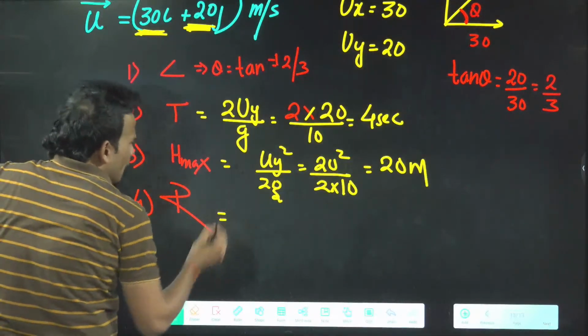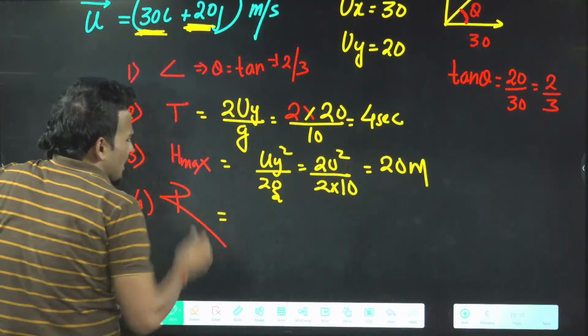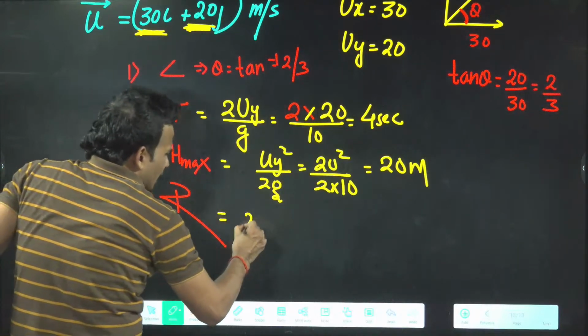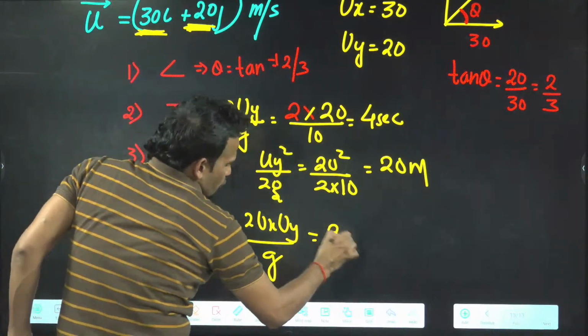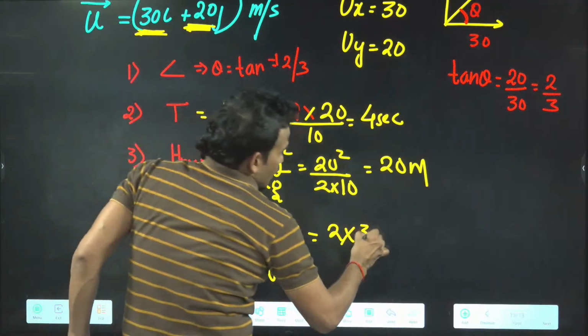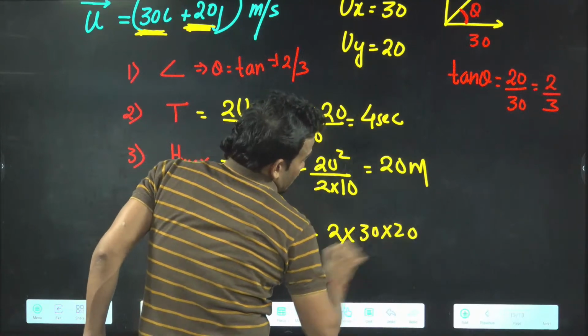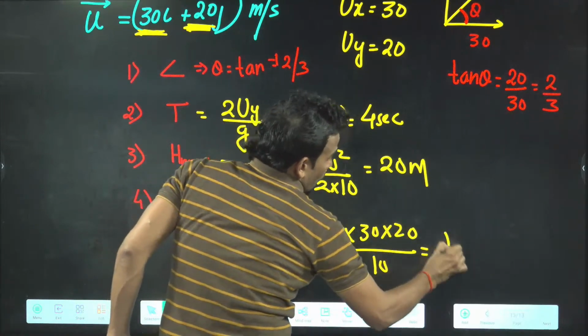Okay, no problem. Range, sir, range. I know the formula: u square sin 2 theta by g. But here ux and uy are given directly, so directly 2 ux uy by g. Ux is 30, uy is 20, divided by g. This will give you 120 meter.